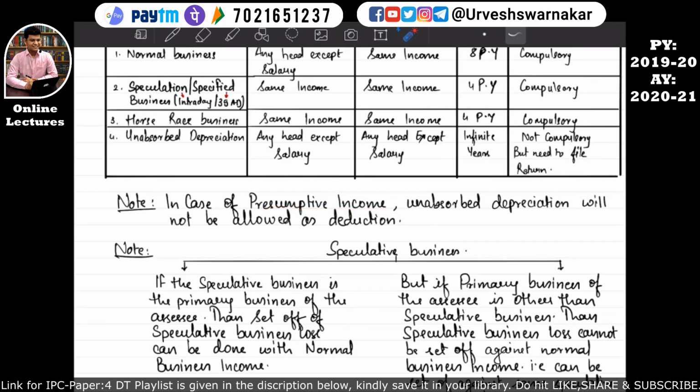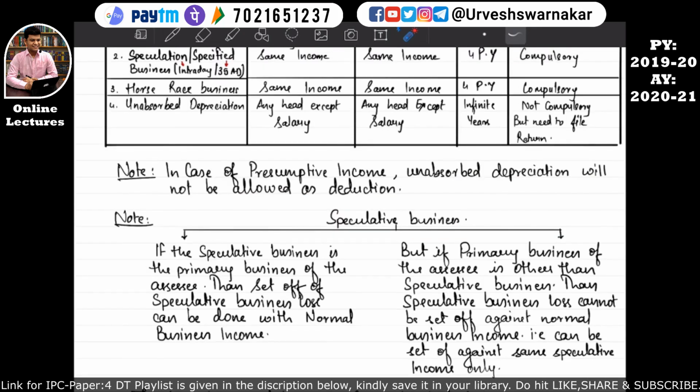So what does presumptive income mean? Presumptive income is a scheme given by the Income Tax Act, or we can say the government, for small business houses who are carrying on a business with a certain amount of turnover. To give some relaxation to such kind of business, there is presumptive income. So in case of presumptive income, unabsorbed depreciation will not be allowed as deduction.